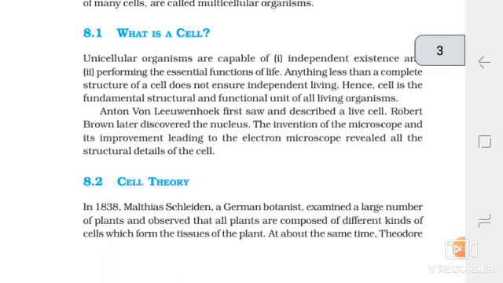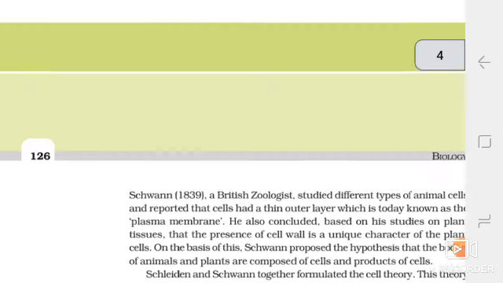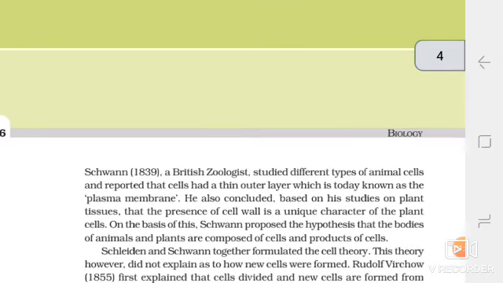Cell theory. In 1838, Matthias Schleiden, a German botanist, examined a large number of plants and observed that all plants are composed of different kinds of cells which form the tissues of the plant. At the same time, Theodor Schwann, in the year 1839, a British zoologist, studied different types of animal cells and reported that cells had a thin outer layer which is today known as the plasma membrane.